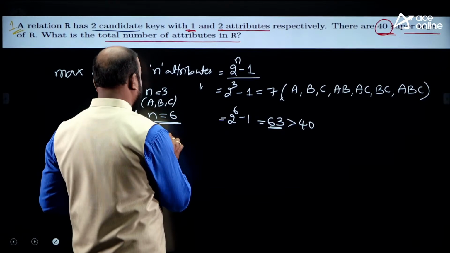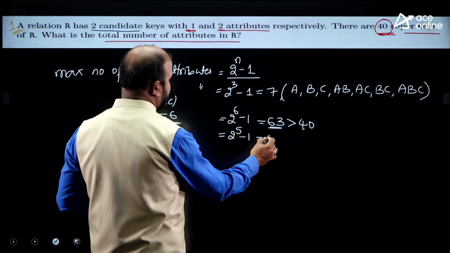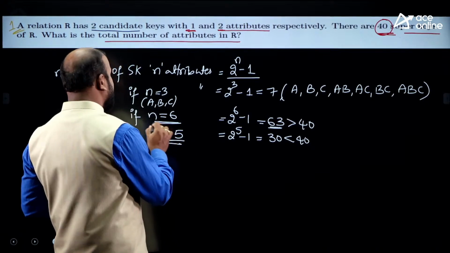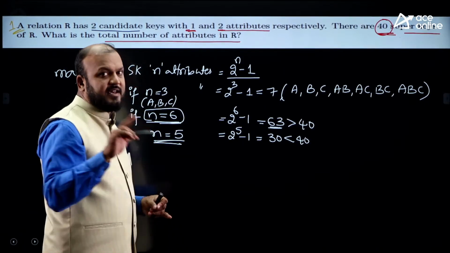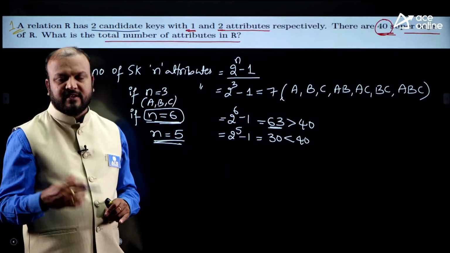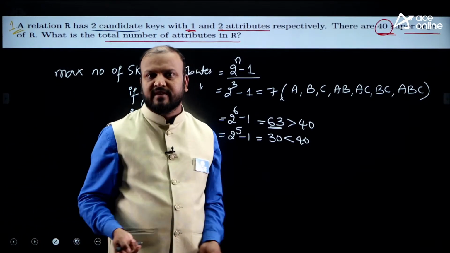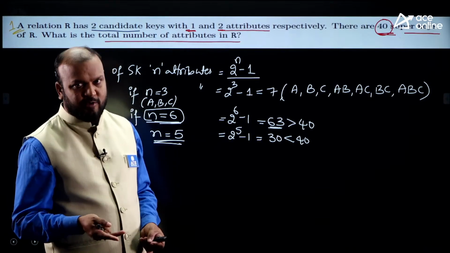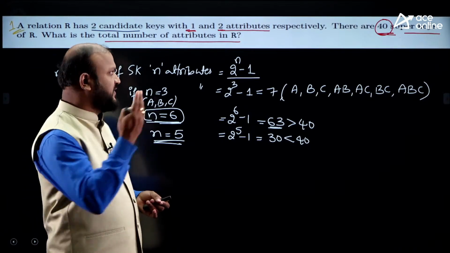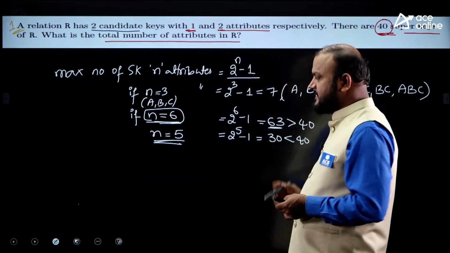Why I am telling you is, if n equal to 5, the maximum super keys possible is 2 power 5 minus 1, that is 31 only, which is less than 40. So definitely it is not 5 attributes. The number of attributes will be greater than or equal to 6. If only one option is matching with greater than or equal to 6, then you can choose that option. Suppose more than one option is there with greater than or equal to 6, then which option is correct? Or if the question is of numerical type, which option is correct? That we have to discuss.